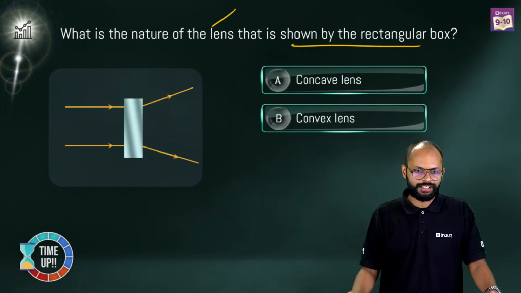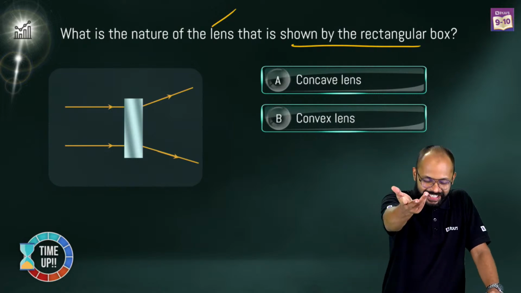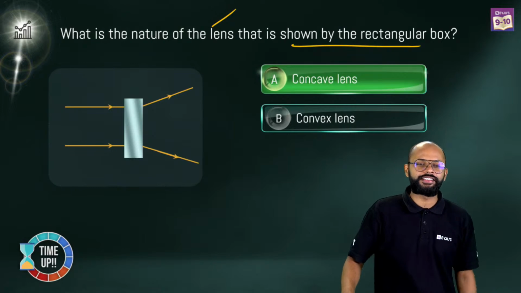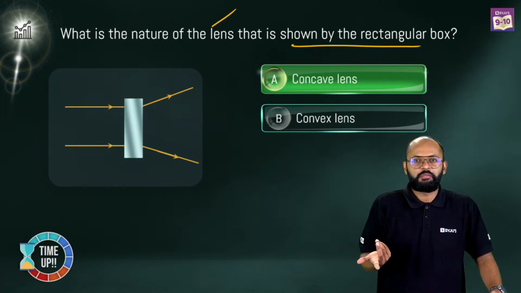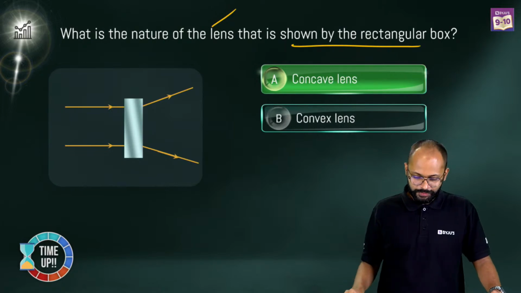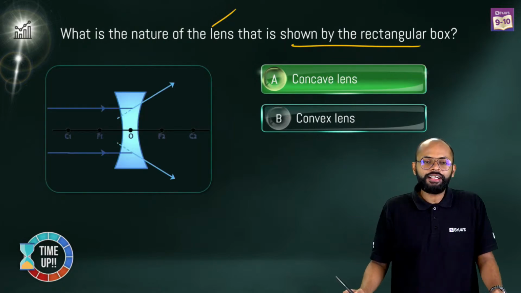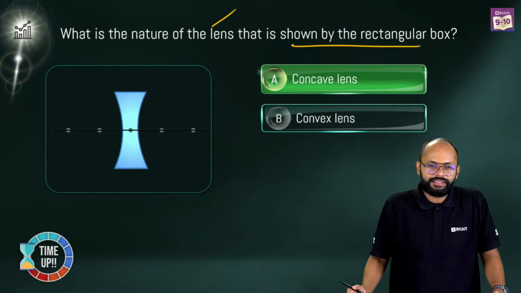Okay. Yes. The correct answer is, because the rays are diverging, it's a concave lens, right? It's a concave lens. True. Easy, है ना? There's no doubt in this. So yes, it's a diverging lens. It's a concave lens. Everybody gave A.